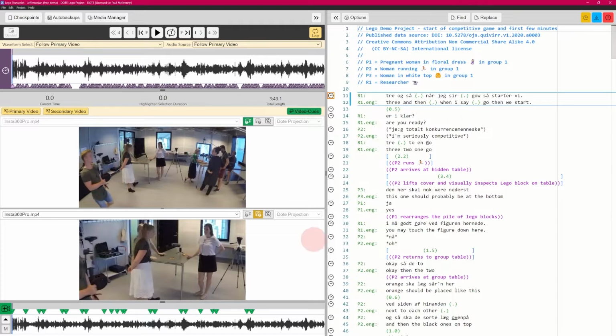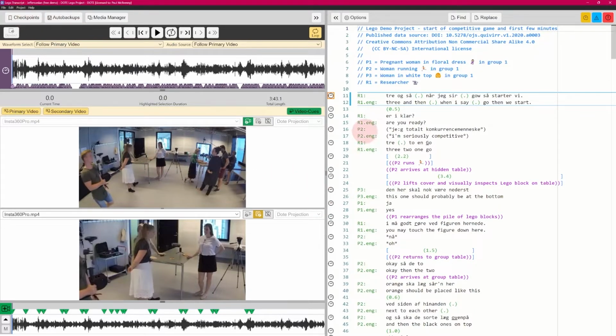And here we have the Lego demo. This is the free version, the free demo of the Jeffersonian transcript of the Lego demo project. Let's say we wanted to share this with somebody and get commentary on it, or we wanted to do comments on it and share it back with the original author. This is a process that can be very useful for a team that's working on a transcript, or with students who are working on transcripts and need to share with somebody who's an expert who's going to make comments, and then they can improve it.